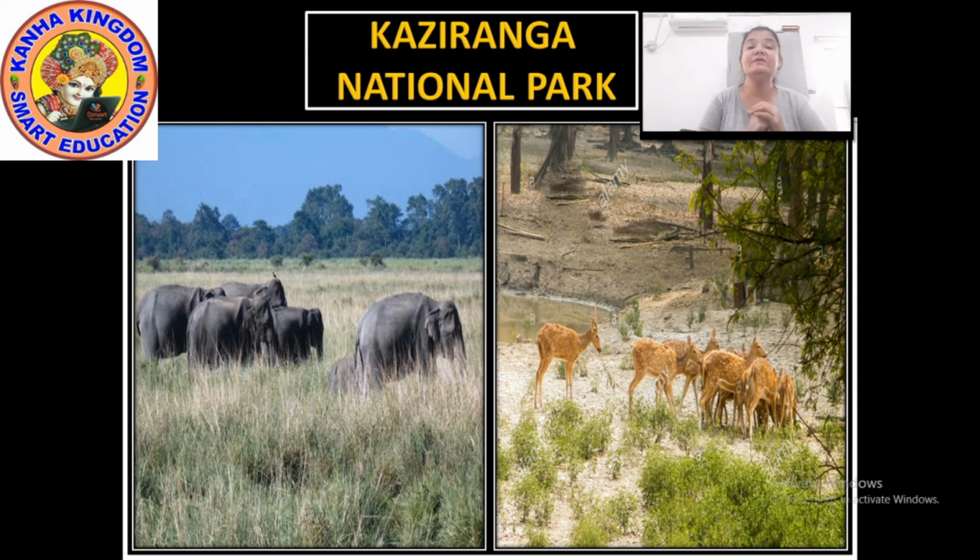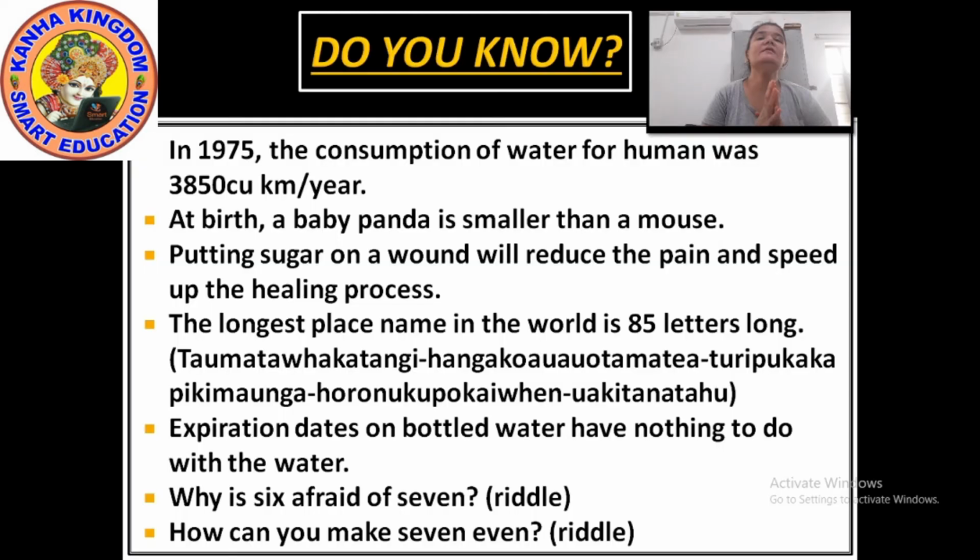Okay. Now this is the end of the chapter, in which we have seen conservation of land, conservation of soil, conservation of water, conservation of wildlife and natural vegetation. Okay. After knowing so much, now let's know something else also. Do you know that in 1975 the consumption of water for humans was 3,850 cubic kilometers per year?